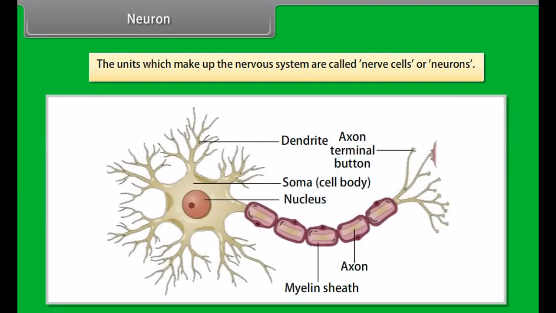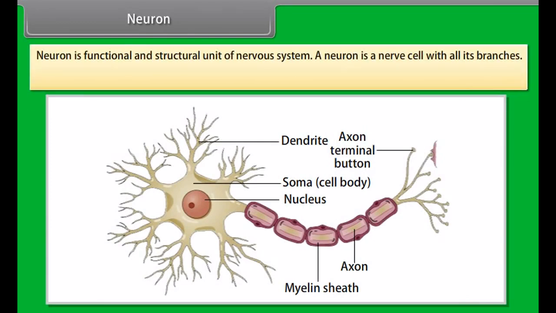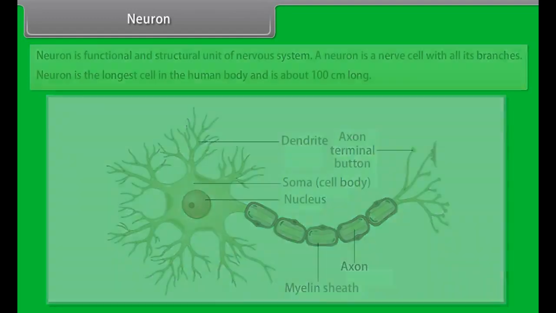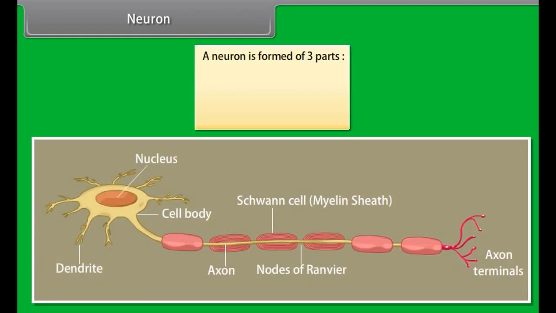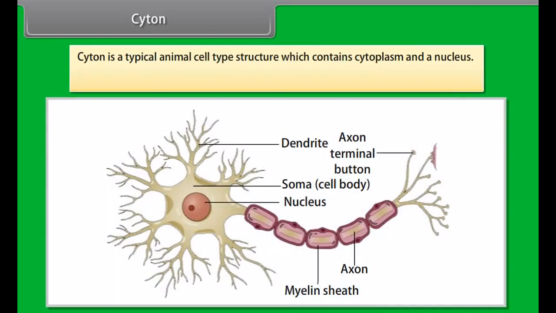The human nervous system is composed of 3 parts: central nervous system (CNS), peripheral nervous system (PNS), and autonomic nervous system (ANS). Neuron. The units which make up the nervous system are called nerve cells or neurons. A neuron is the functional and structural unit of the nervous system. A neuron is a nerve cell with all its branches.